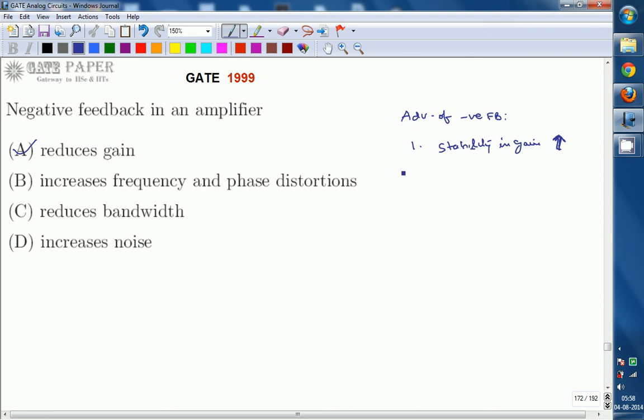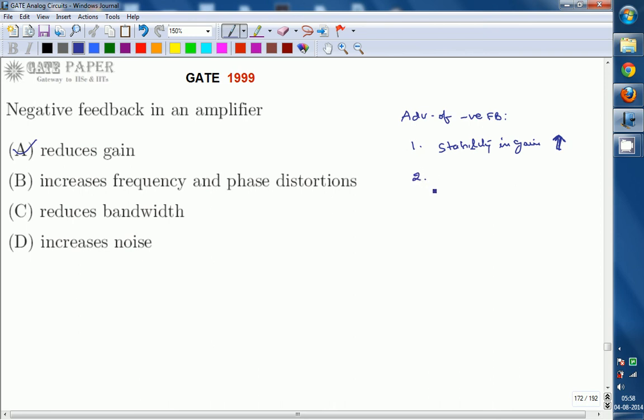Stability is nothing but, even though variations take place according to temperature, aging, or replacement, and the parameters change, the gain will be stable. But the gain is going to be reduced. That is the only disadvantage negative feedback has.